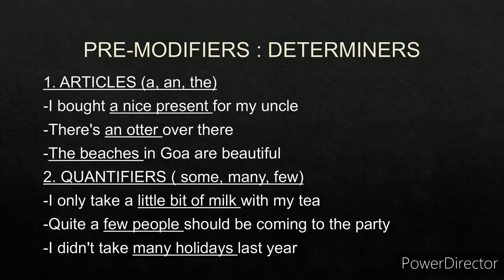Second one is the quantifiers. What do you mean by quantifiers? Some of the examples of quantifiers are some, many, few, little, and so on. For example, I only take a little bit of milk with my tea. Now, little bit of milk is a noun phrase. Little is a quantifier, bit is a modifier, and milk is a noun. So it's a noun phrase.